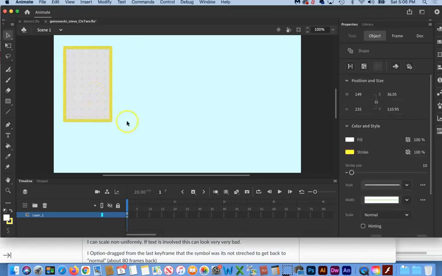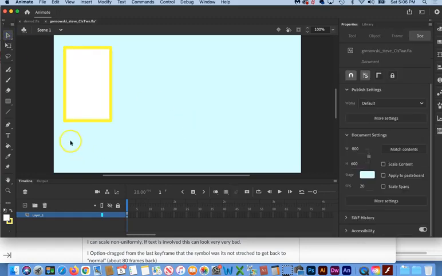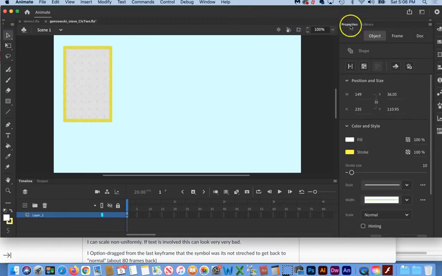Once this rectangle is drawn, all we have to do is take our selection tool, drag a marquee around the whole entire thing, and this properties panel starts telling us about the object that we have selected. And all we have to do is go over here to the width and the height and dial in the information that we were given, which is 170 by 170.